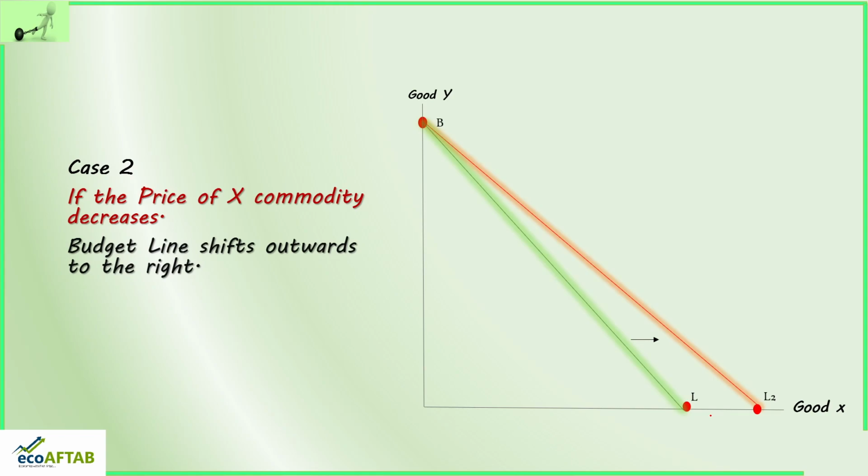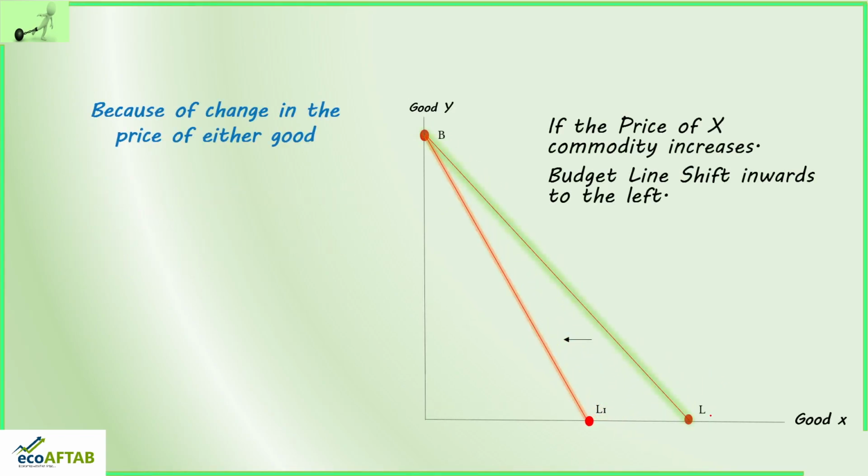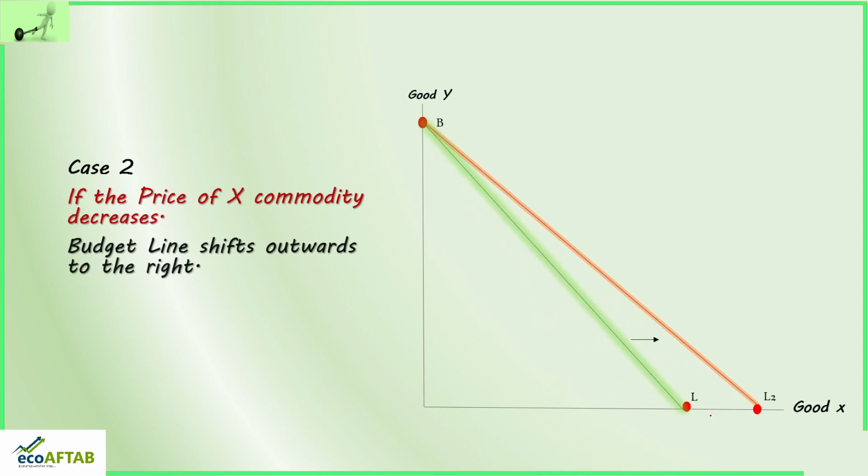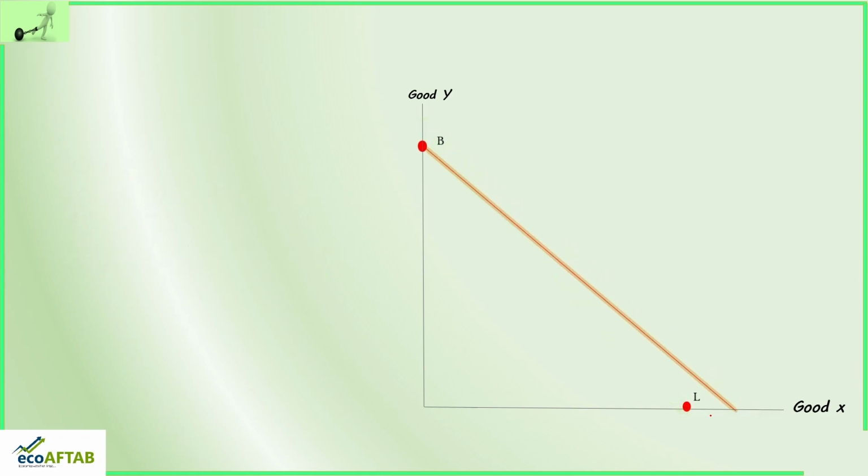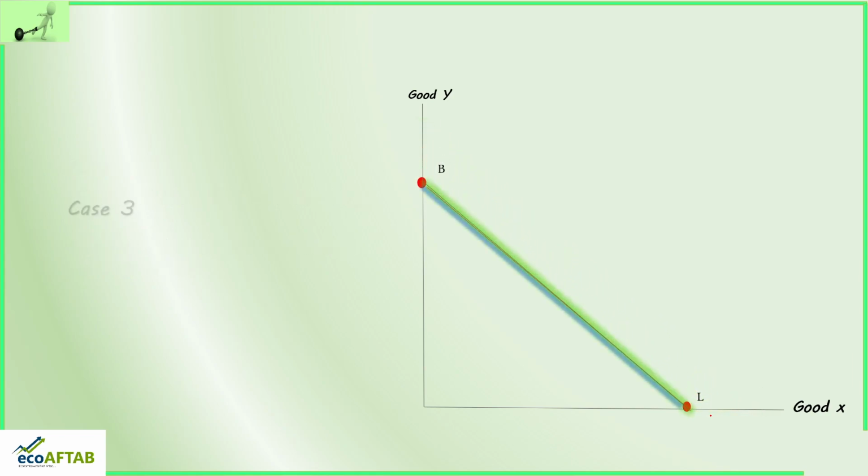So both these cases, case 1 and case 2, I would like to repeat. You just see what is happening over here. If the price increases, the budget line shifts inwards, and if the price decreases, the budget line shifts outwards. This is with regard to commodity X. Now let us take into consideration the third case. In the third case, again we are on the original budget line BL. Now if the price of Y commodity increases, what will happen?